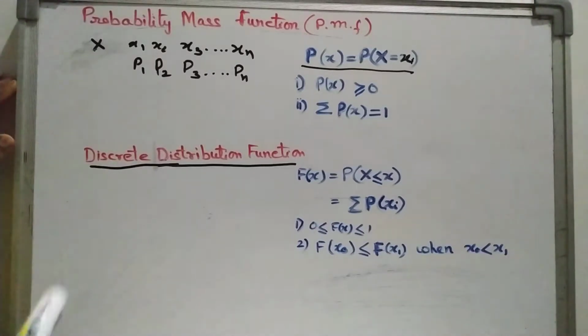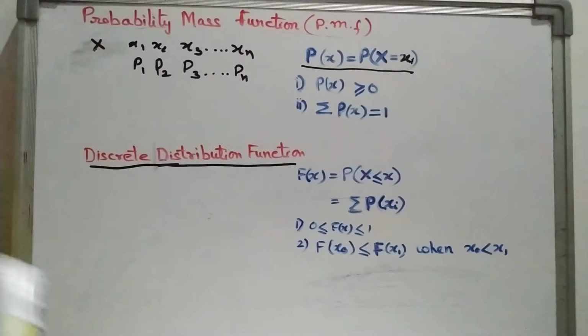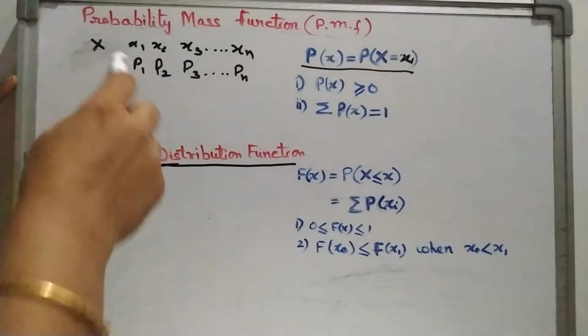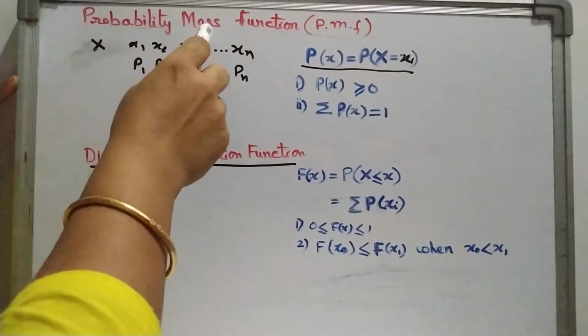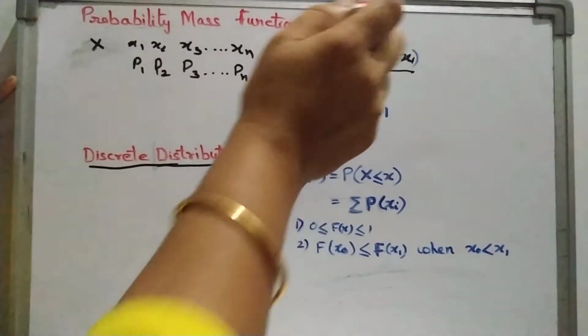Hello students, today's topic is probability mass function. It is also called discrete probability distribution. That means discrete probability distribution is also known as probability mass function, and in simple form we write PMF.